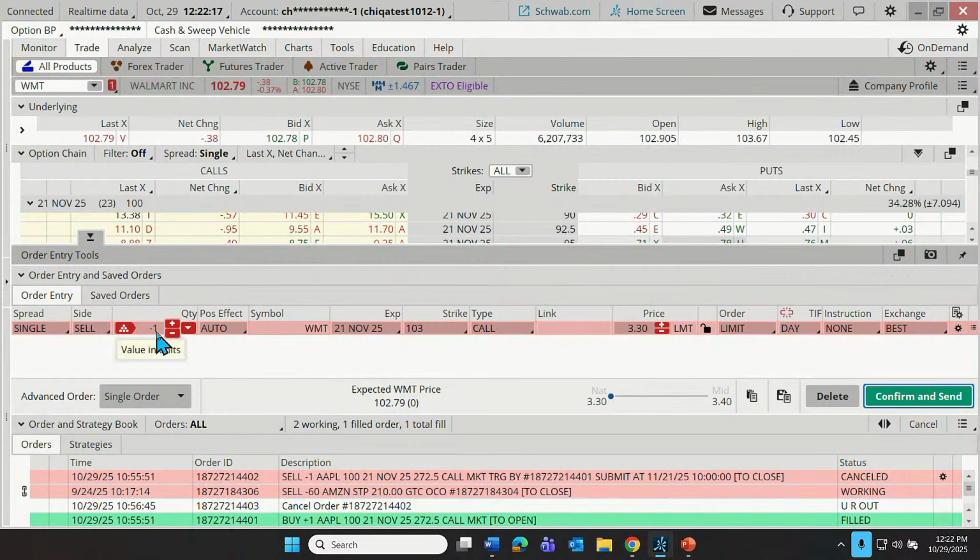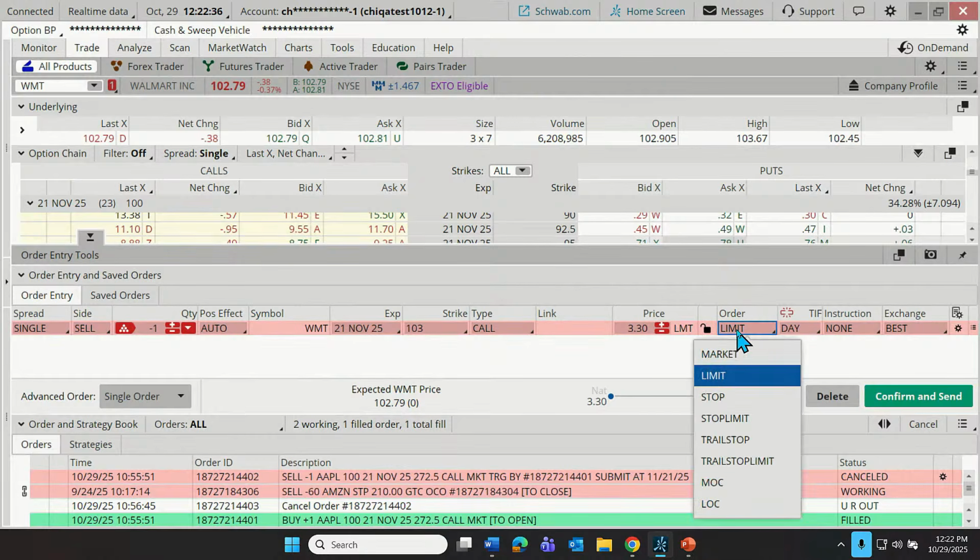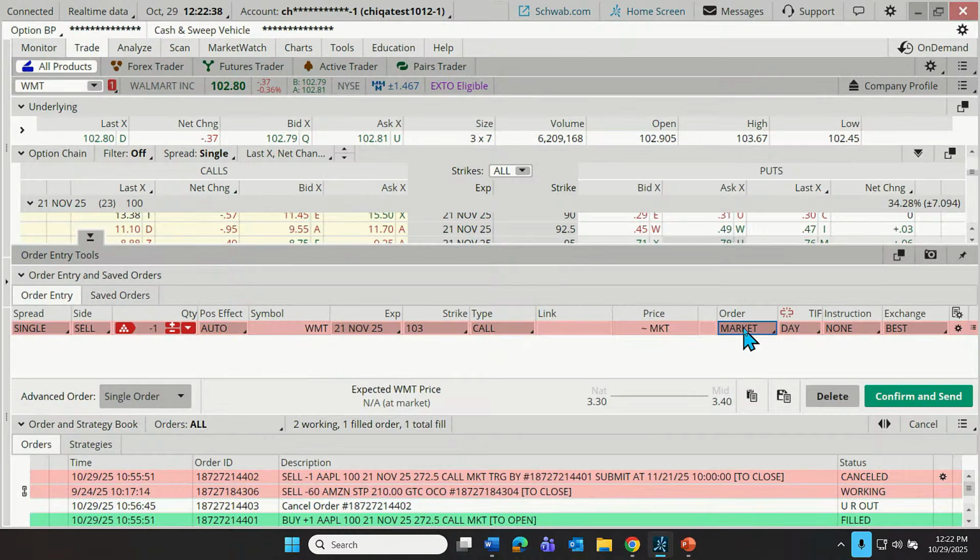That's an indication that we're selling. Somebody asked me recently, what do you mean selling a negative contract? That just is a visual representation of the idea that we are selling. Okay, 21st of November, 103 call, and we can set limit orders, stop orders, and market orders here. Market order has the same implication. We're trying to sell, we'll accept whatever the market is offering at the time.